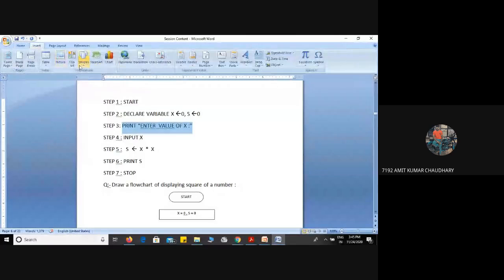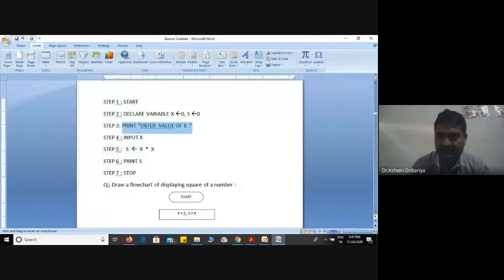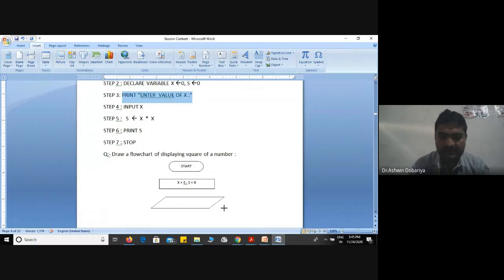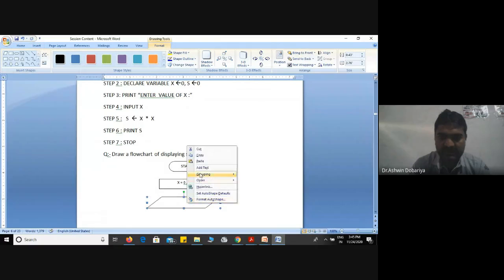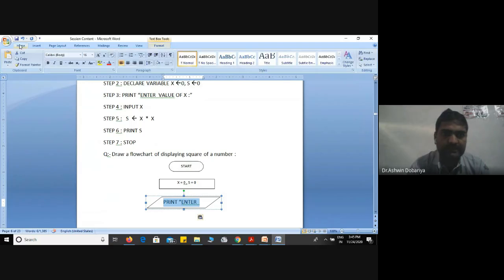Parallelogram. Yes, parallelogram. You can say cross rectangle, or you can say IO symbol, right? So this is one symbol, and in that I will add and paste this. Yes, print x. Okay.